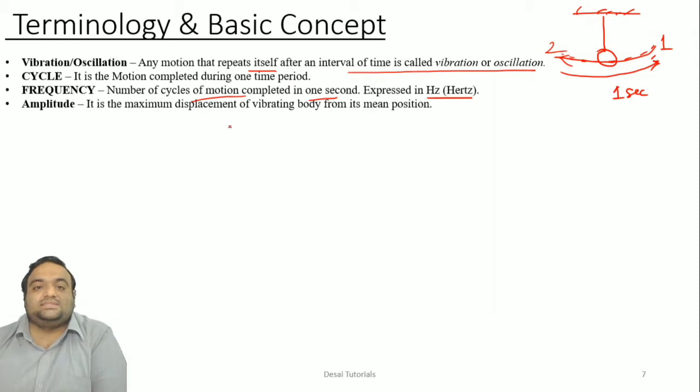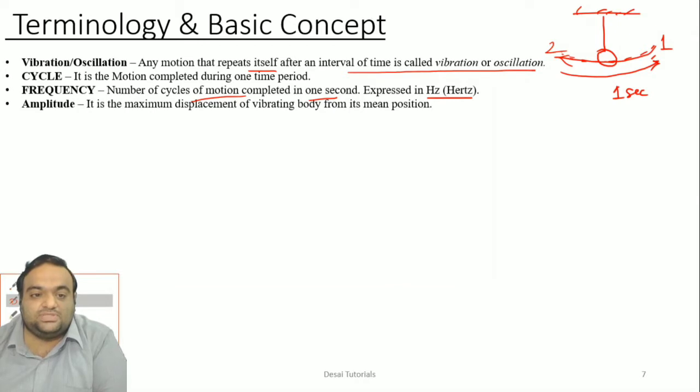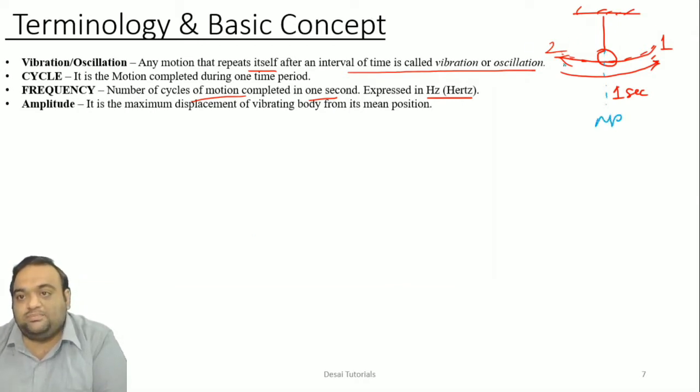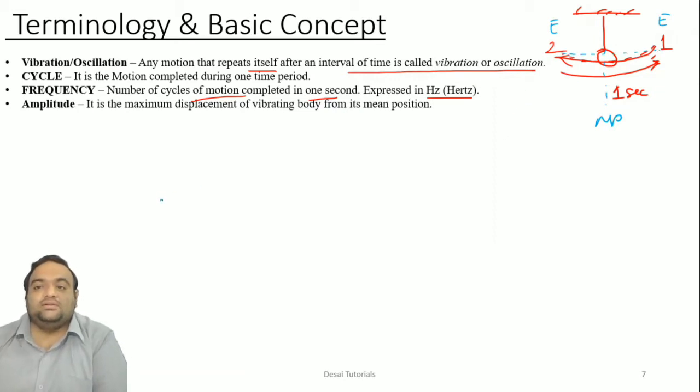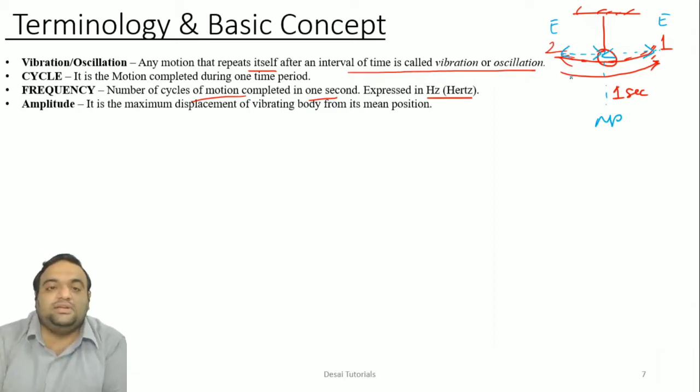Amplitude of the system: the maximum displacement that it can achieve from the mean position. Here, as you can observe, this is our mean position of the pendulum, and the two extreme positions are extreme position 1 and extreme position 2. This will give you the maximum amplitude of the vibrating body if you measure from the mean position. So this is the maximum amplitude at this point, and this is the maximum amplitude at this point.